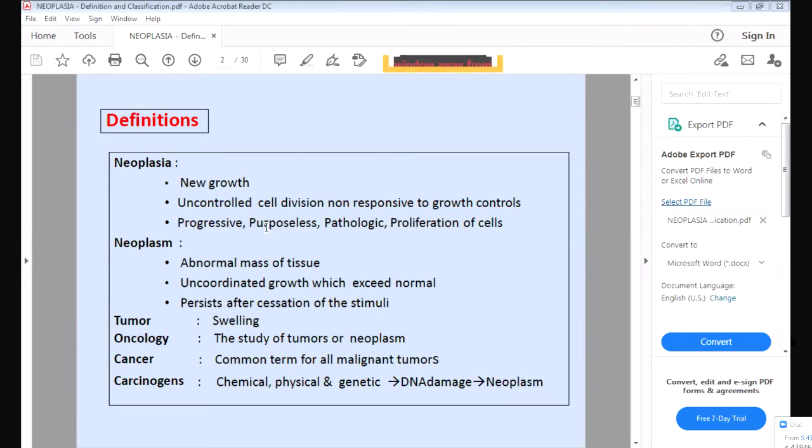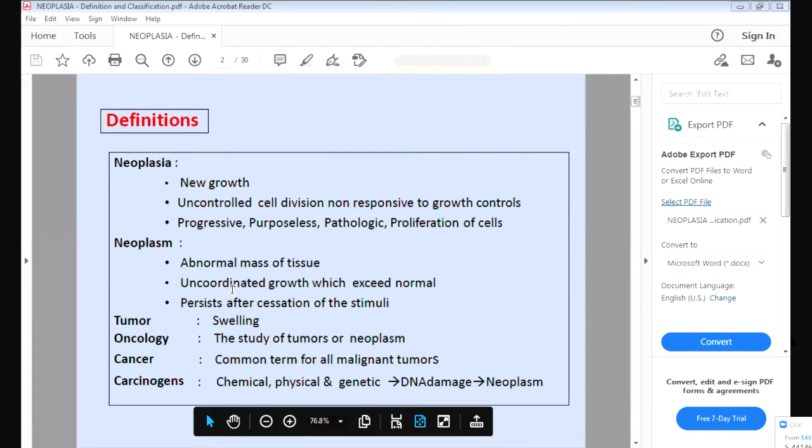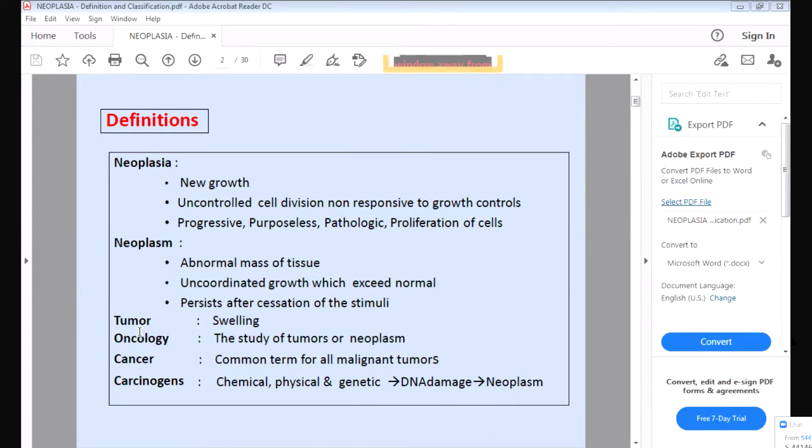It is a progressive, purposeless, pathological proliferation of the cells. No purpose is there. The cells are just dividing and forming a mass. So what is a neoplasm? When the cells are growing, they produce a mass, and that mass is called a neoplasm. Then the mass will produce a swelling on the body, and that swelling is called a tumor.